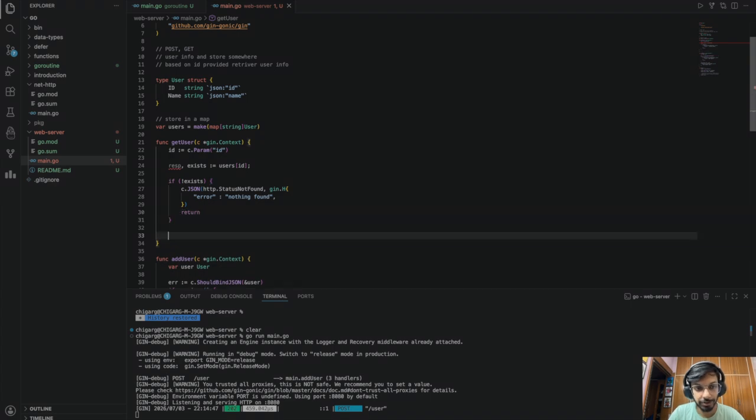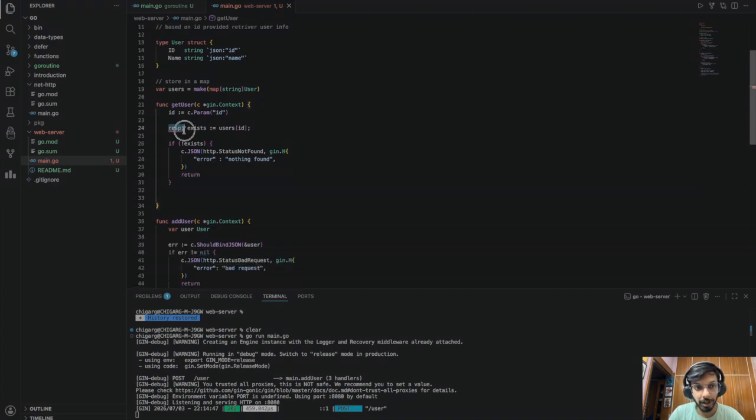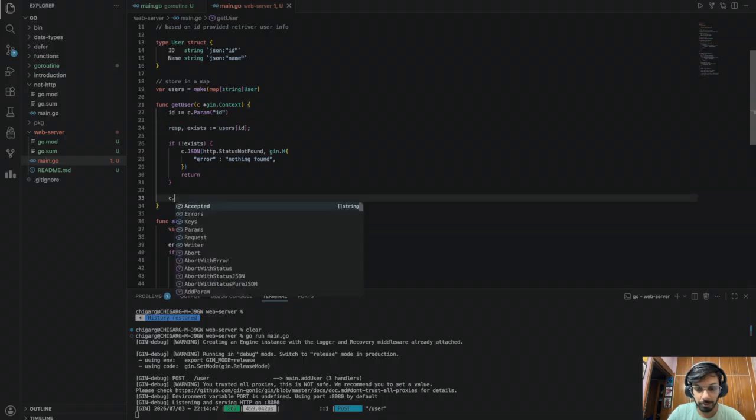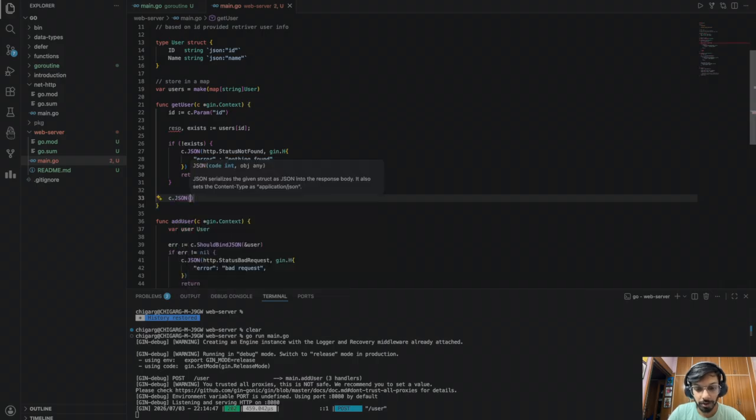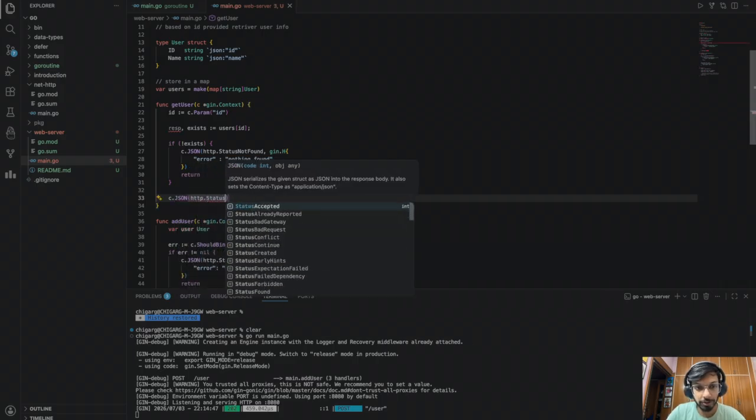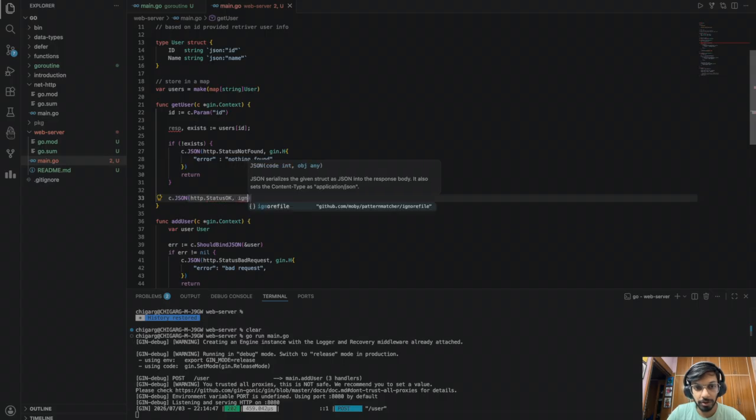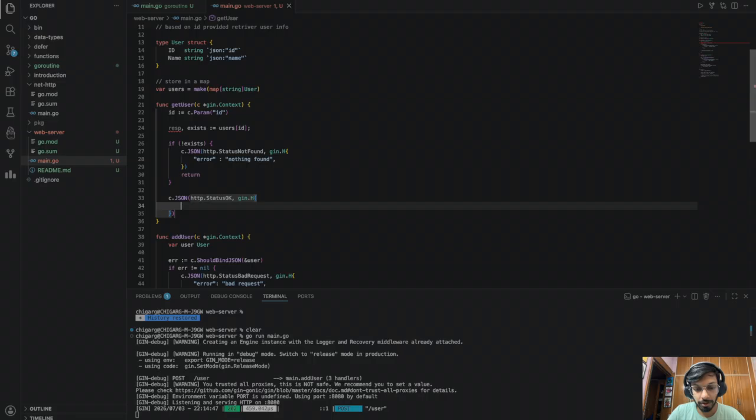Else, we already have this response, right? It is users ID, so just return this. c.JSON, http.StatusOK, gin.H user info, user response, and there you go. That's it.